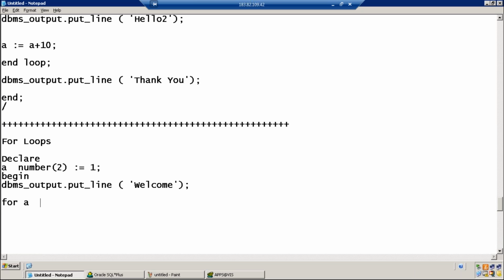For variable a in 1 dot dot 4, the syntax is a bit typical.